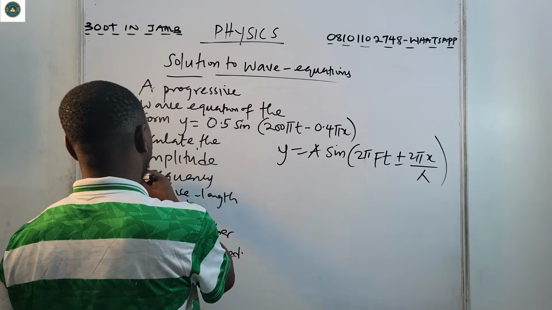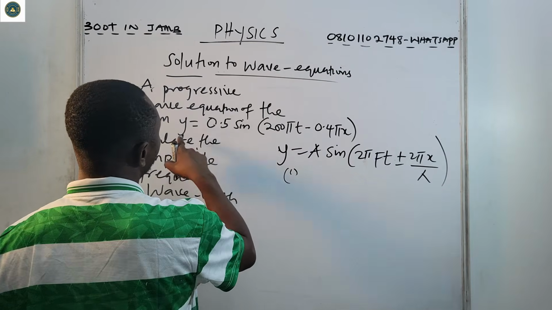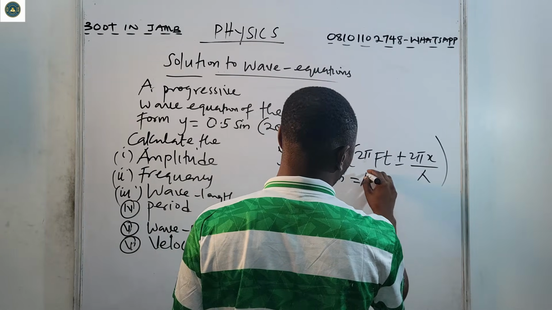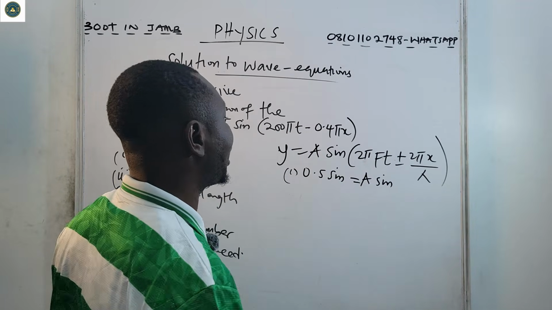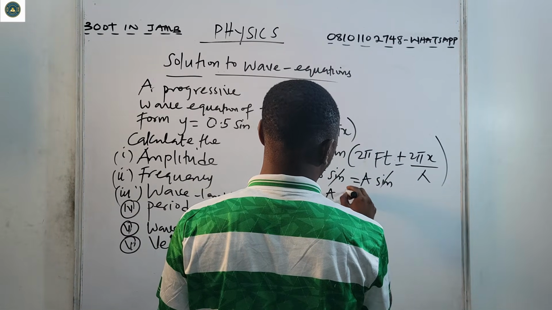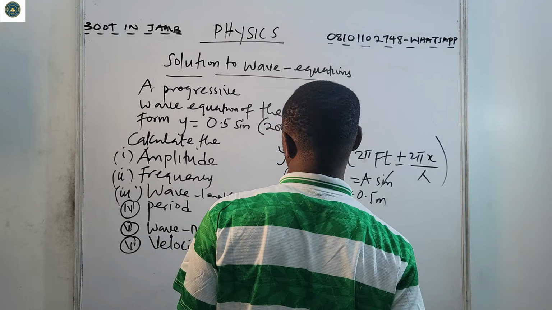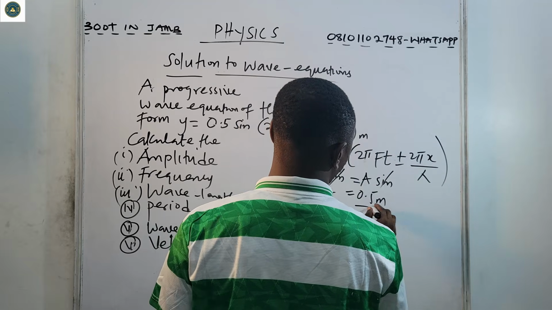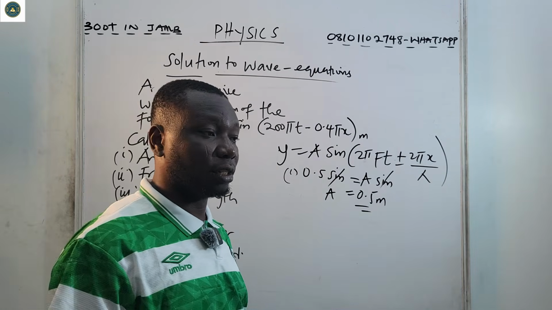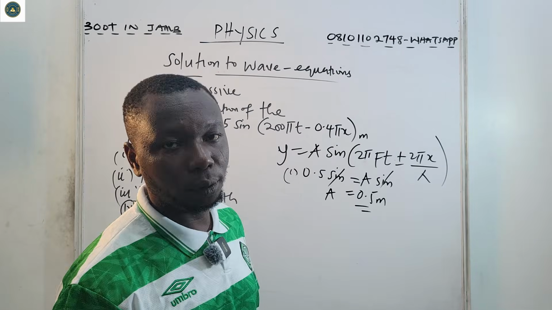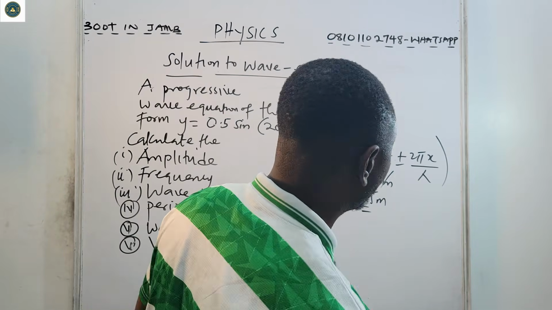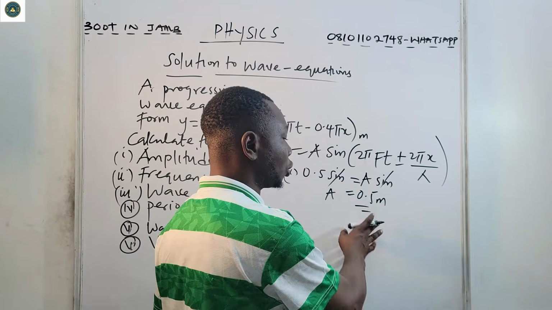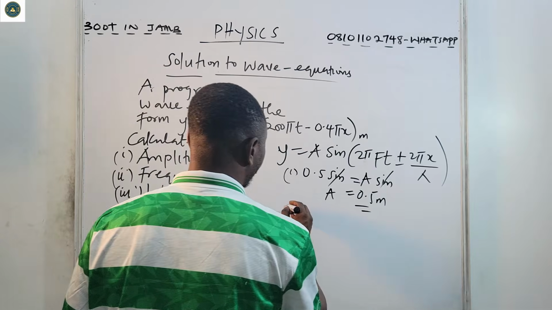So let's compare. We have the first one: 0.5 sine is equal to A sine. So by the time sine cancels sine, our A becomes 0.5 meters. If the displacement is in centimeters or meters, let's say it's meters. Amplitude, you don't have any stress. Just compare the given equation with the general equation. You don't even need a calculator. Amplitude is just 0.5 meters.